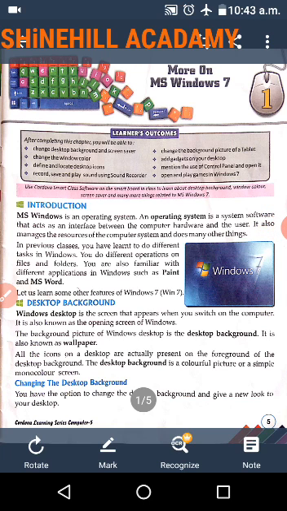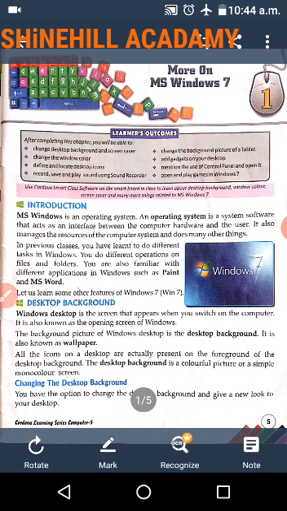What is meant by hardware? Yes, physical parts are hardware. What is the user? Who is in front of the computer? That person is the user. So the operating system is a system software that acts as an interface between the computer hardware and the user. It also manages the resources of the computer and does many other things.